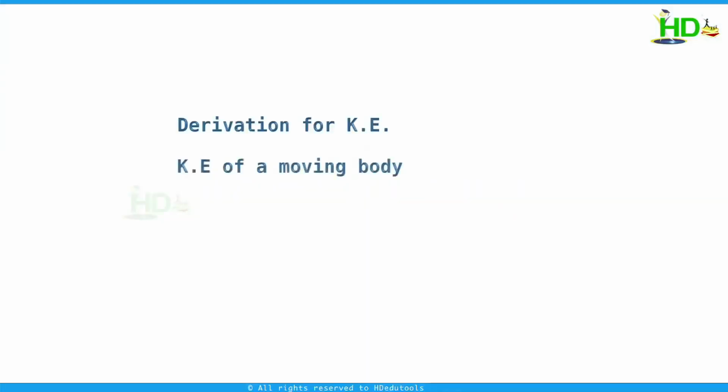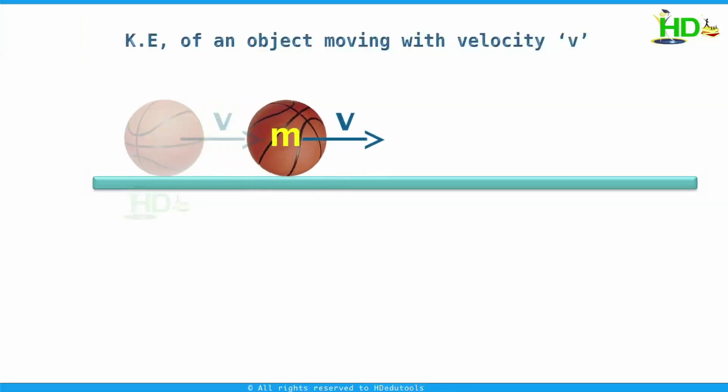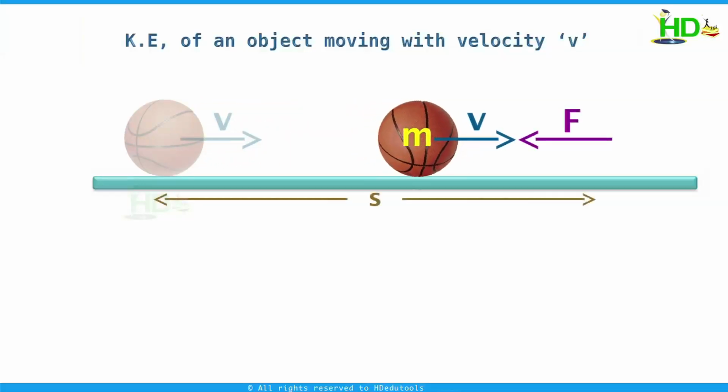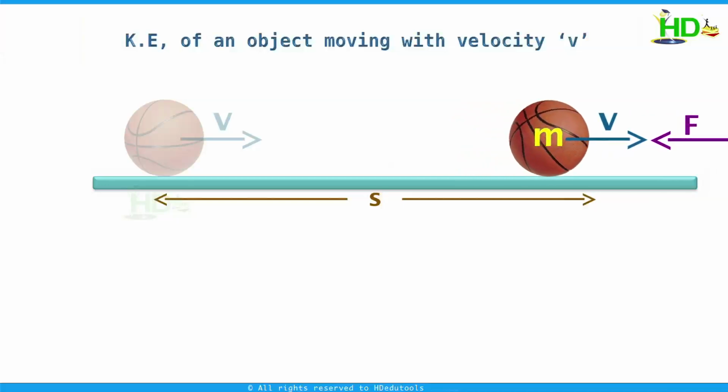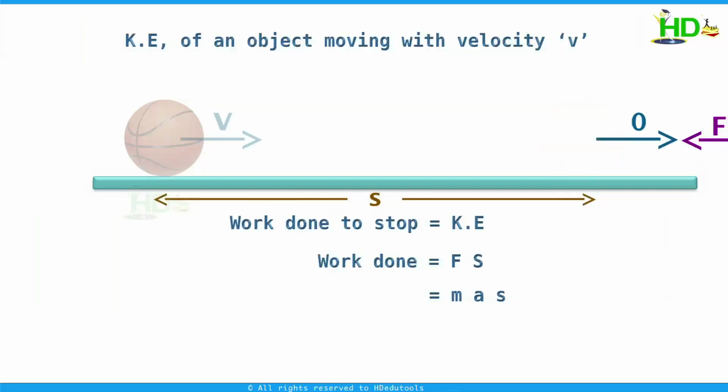The kinetic energy of a moving body is nothing but the work done by a force to stop that body. If an object is moving with velocity v, to stop this what we have to do? We have to apply a force opposite to the motion of this body. The work done to stop this body is nothing but the kinetic energy of this object. Whatever the work done by the force is nothing but the kinetic energy of this object. Your work done is nothing but force into displacement. Further, force can be written as mass into acceleration. This we can write as m into a into s, where m is mass, a is acceleration, and s is displacement.